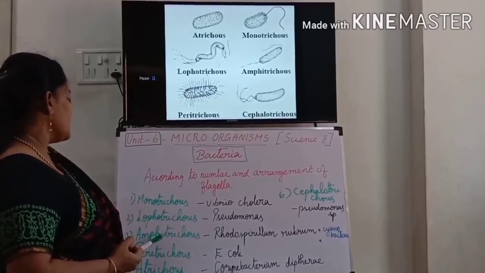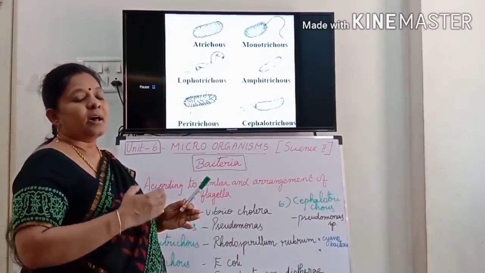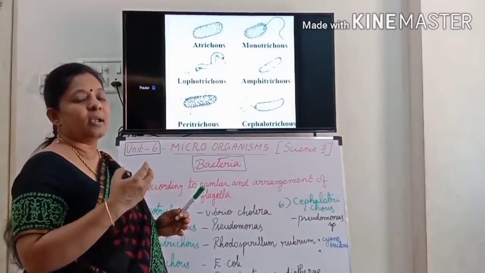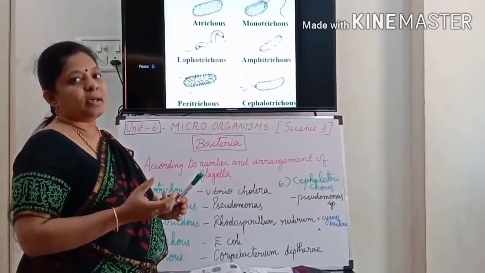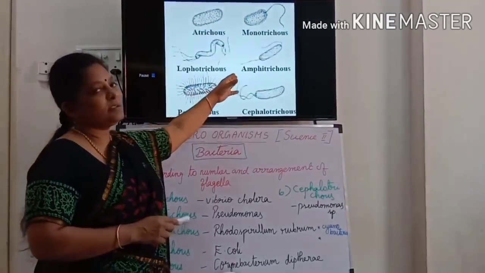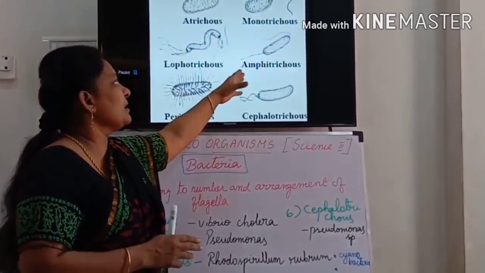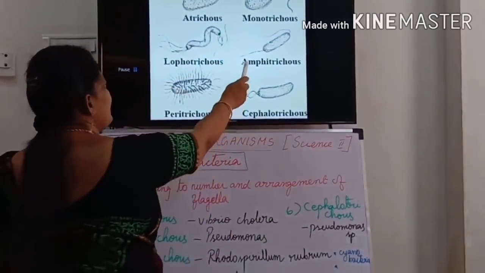Then third one is Amphitrichous. Amphibians. Do you know what is amphibians? Amphibians can live both in water as well as on land. Yes. So amphi means both, two places, like that. That is the meaning. In 2 places. See the flagellum.